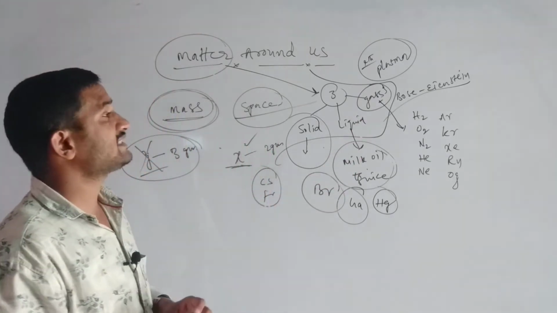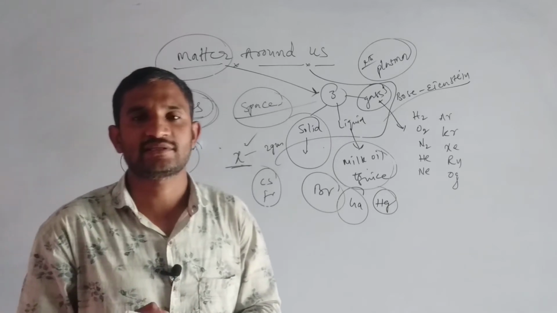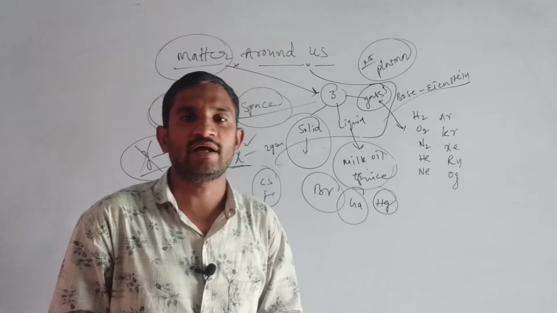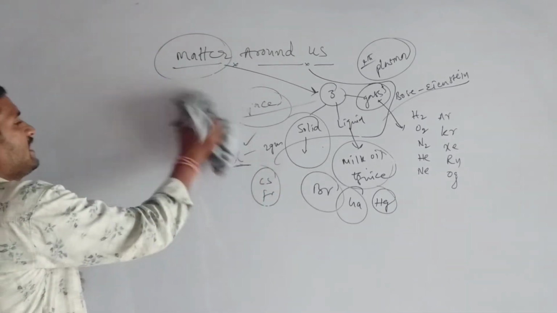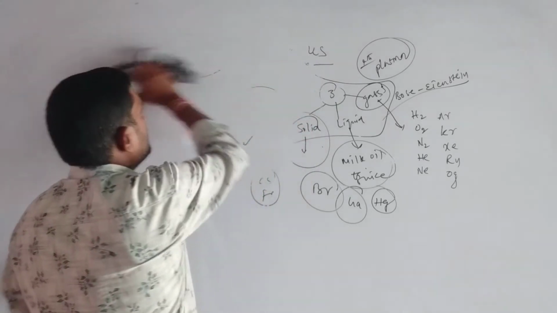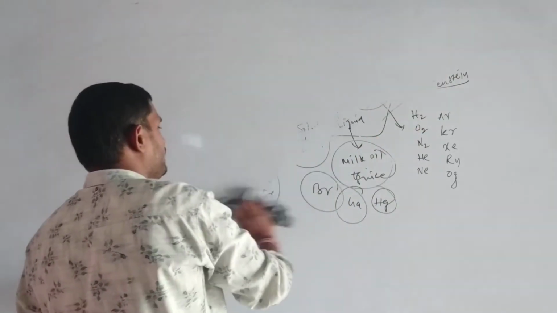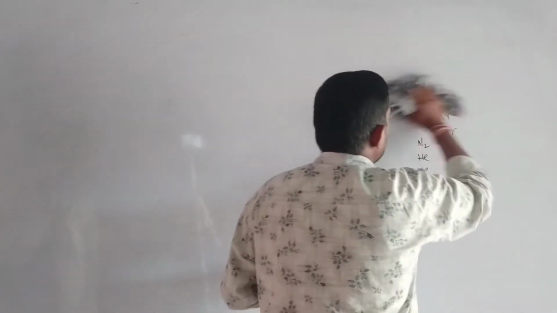Now we have to discuss the properties of the solid, liquid and gases. Which kind of properties are there, and how? Will all the gases, liquids and solids have similar properties or different properties? Why do they have different properties? Those things we have to discuss in this class.